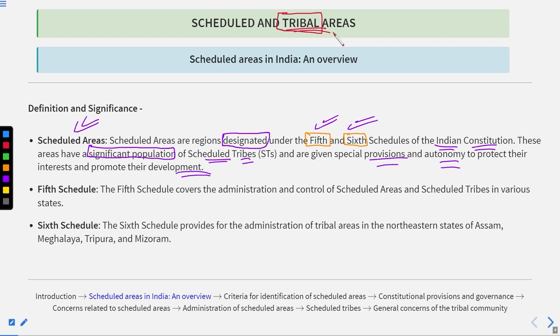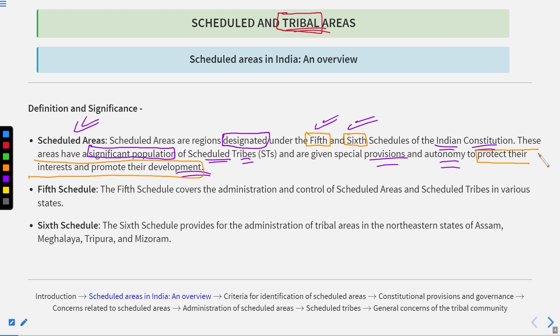So after independence, to protect their interest and promote their development without altering their identity, without forcing them and intentionally taking them into the mainstream, we are required to provide them development in their own form. So they could achieve development and also their identity could be protected.